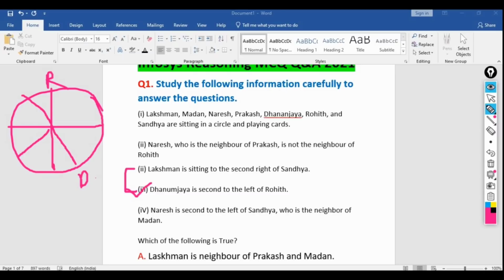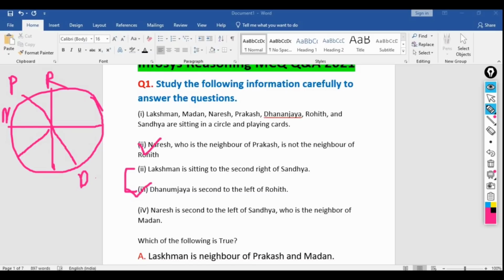Now Naresh, who is neighbor of the Paresh, is not neighbor of Rohit. So here it is saying Naresh is not neighbor of Rohit. Suppose in between them Paresh is there. Naresh is the neighbor of Paresh, but Naresh is not neighbor of Rohit. So suppose I am placing Naresh here, because Naresh is neighbor of Paresh but not neighbor of Rohit. So it's correct. This part is done.